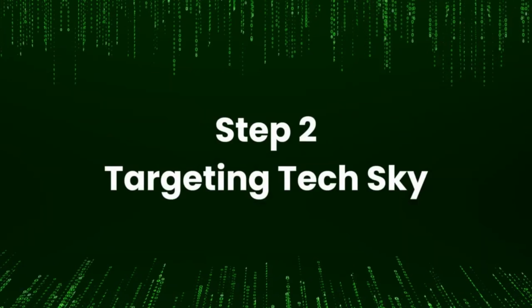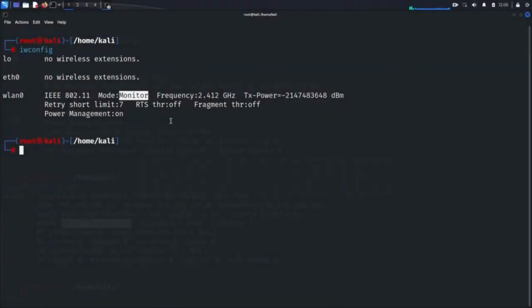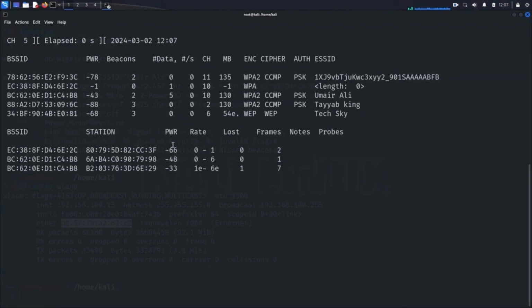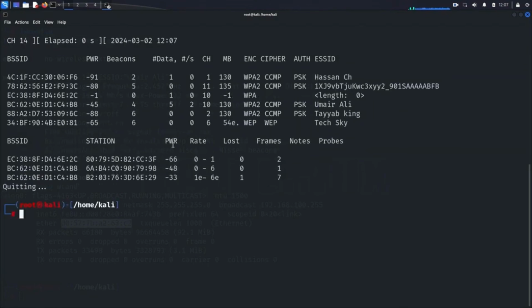Step 2. Targeting TechSky. With our interface configured correctly, let's identify our target, the TechSky access point. We'll utilize the airodump-ng tool to list all nearby wireless networks and their associated clients. Running airodump-ng wlan0 provides us with a comprehensive overview of the wireless landscape around us.